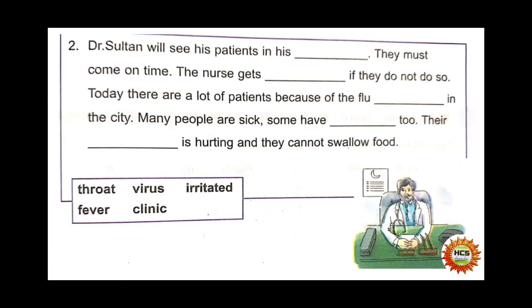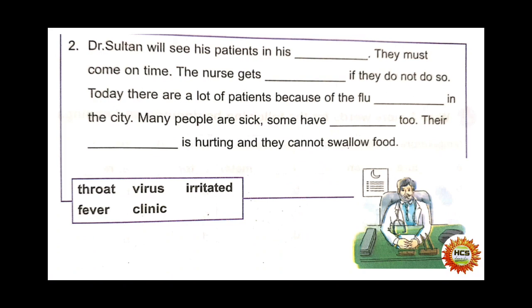Number 2. Dr. Sultan will see his patient in his dash. Now choose the word from the box. Dr. Sultan will see his patients in his throat, virus, irritated, fever, or clinic. Clinic. Dr. Sultan will see his patients in his clinic. They must come on time. The nurse gets irritated if they do not do so.